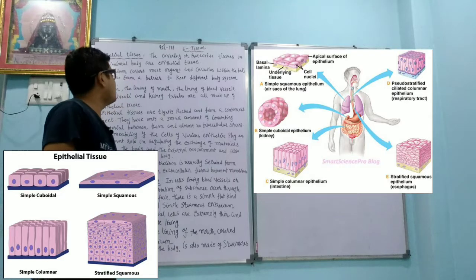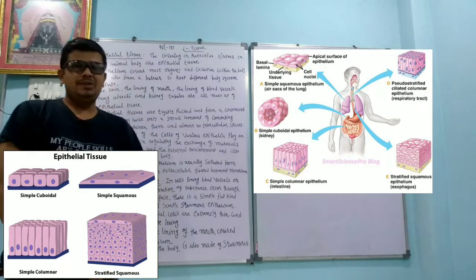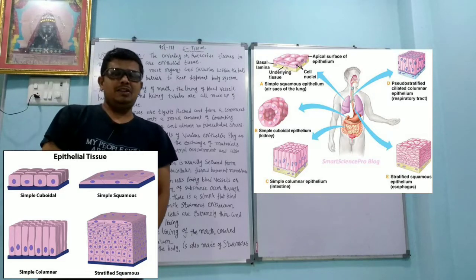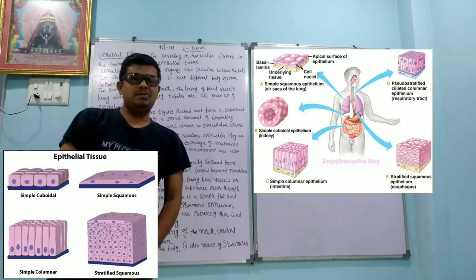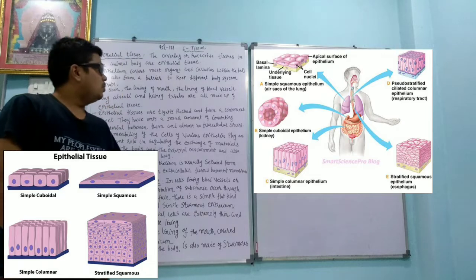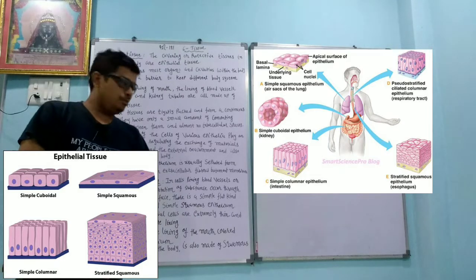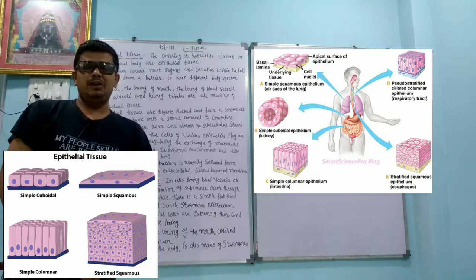Today we will continue chapter number 6, tissue. Dear student, today we are going to learn about the animal tissue. In that we are going to learn about the epithelial tissue. Epithelial tissue is divided into subcategories like squamous epithelial tissue, then we have the columnar epithelial tissue, and we have cuboidal epithelium tissue. So in that we will learn in more detail.